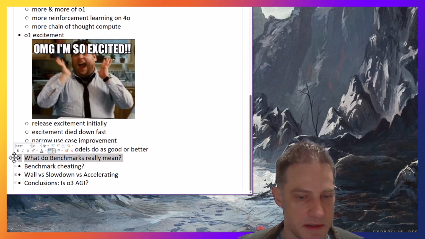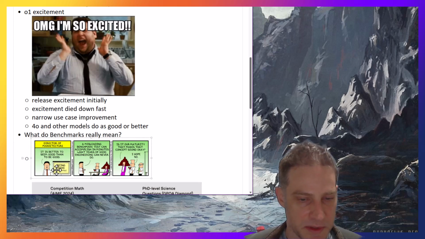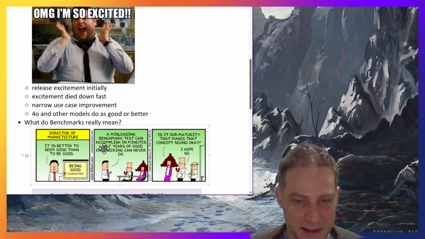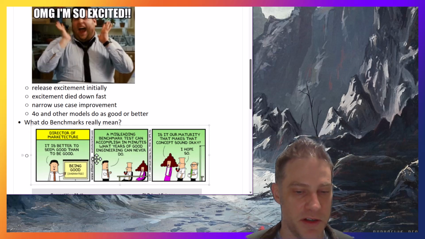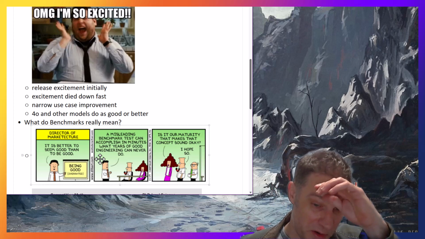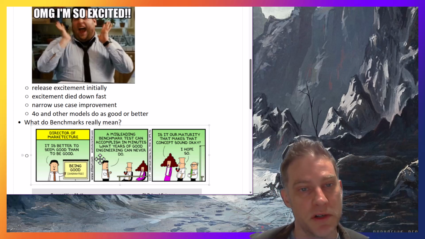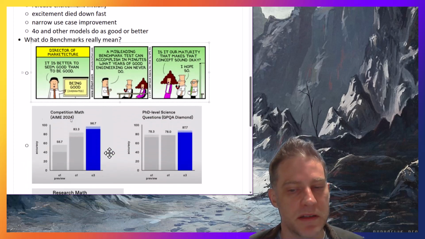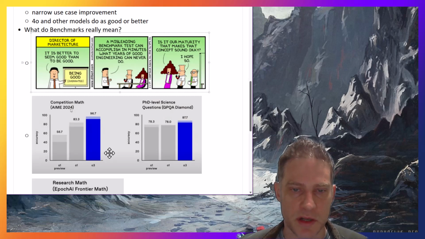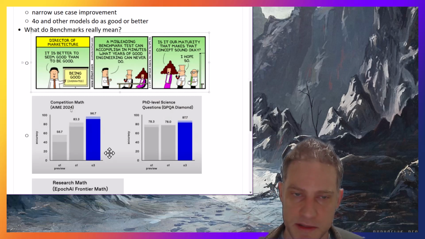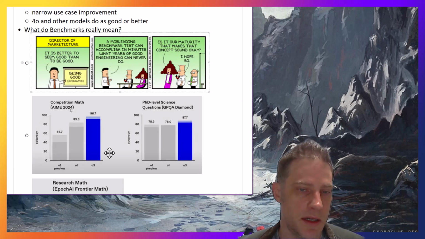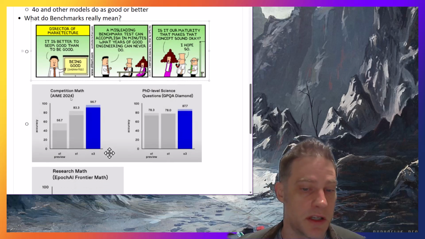So let's dig into the benchmarks. This is actually really funny. This is kind of what they're doing: a misleading benchmark test can accomplish in minutes what years of good engineering can never do. That is incredibly true, and that is pretty much what is happening to some degree. I'm not saying they're lying, but there is a ton of caveats to these benchmarks that I think are really important to consider before you declare this AGI.